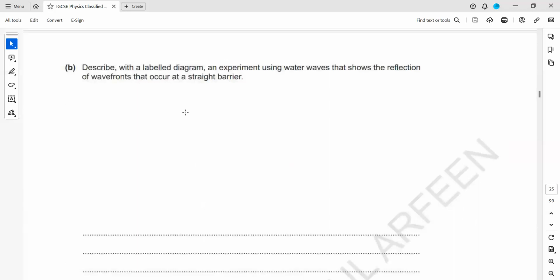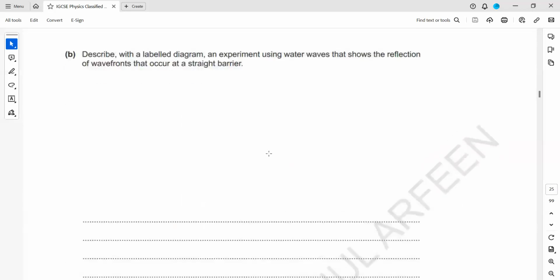Describe with a labelled diagram an experiment using water waves to show the reflection of a wavefront that occurs at a straight barrier. So first thing, how to produce a water wave. For that purpose, we'll take a ripple tank, and we fill this ripple tank with water.